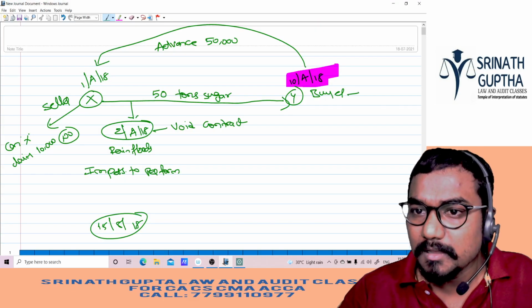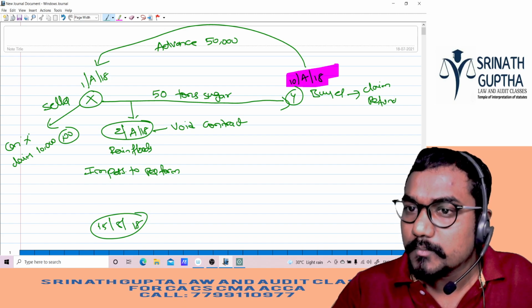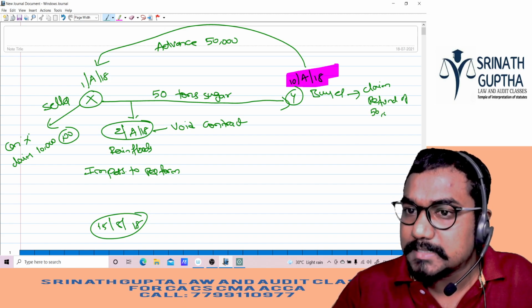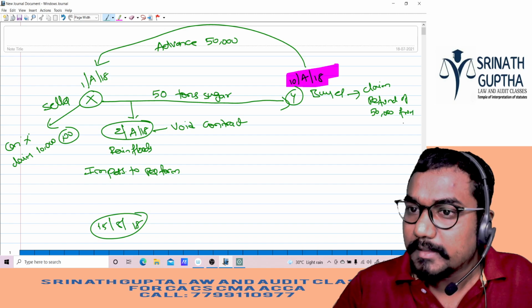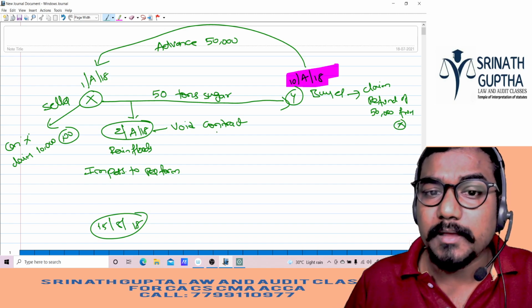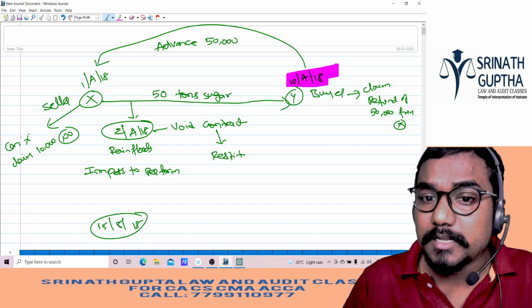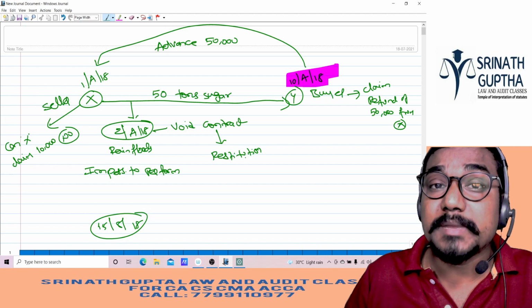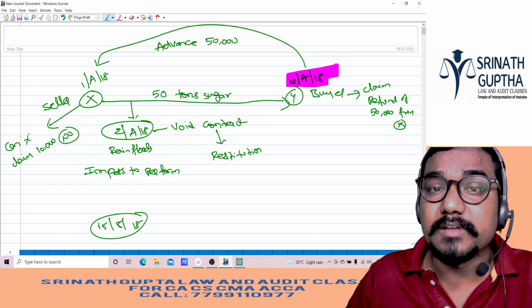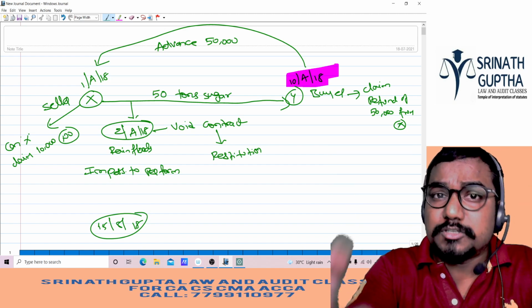Yes. Y claims refund of 50,000 rupees from X. Is he eligible, beta? Yes. Because whenever a contract becomes void, there is the principle of restitution. Restitution means return of benefits received. For example, if I am receiving the benefit of a pen, I have to give it back to you. If you are getting a benefit of 10 rupees, you have to give it back to me.